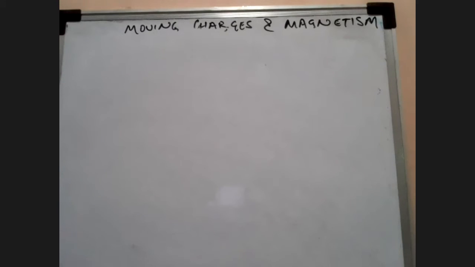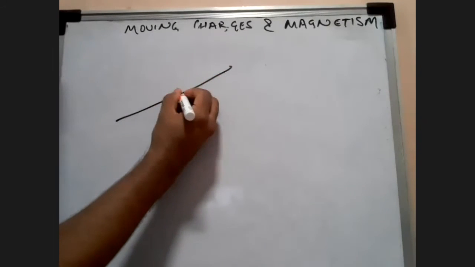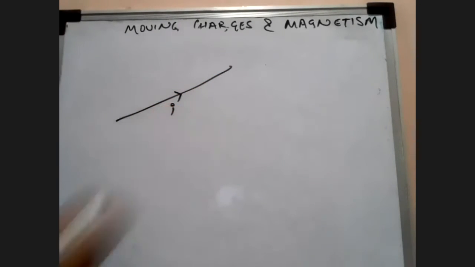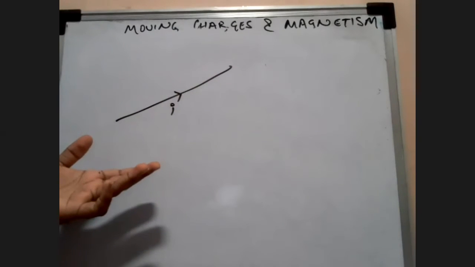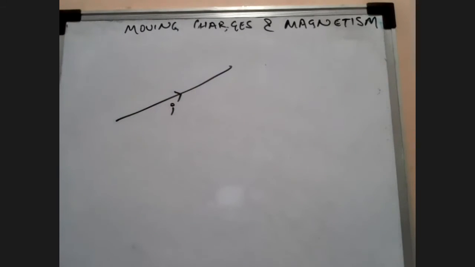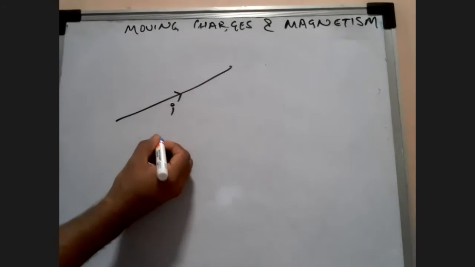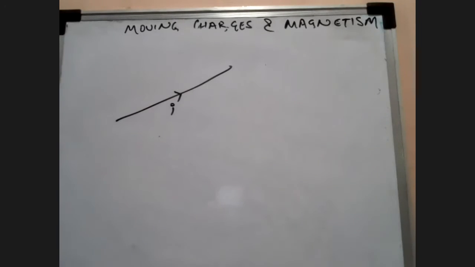So if you consider a current carrying conductor like this, it has some current, and you can do this in your houses also, provided you have a magnetic compass with you. If you have this conductor, any general wire, and you take a magnetic compass like this, I won't draw the magnetic compass.